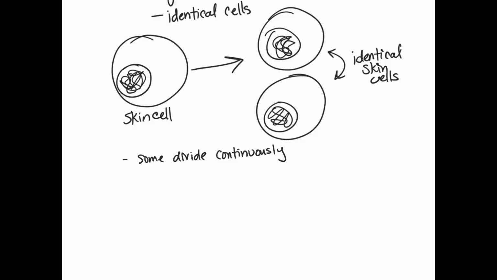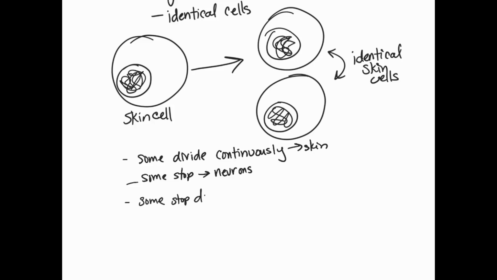Some cells stop dividing after they mature. For example, this would be like our neurons in our brain. Again, we don't have a lot of division. Once that cell is matured, it doesn't go through dividing anymore. And then some stop and then start again.